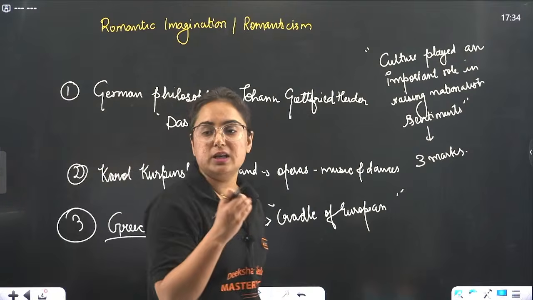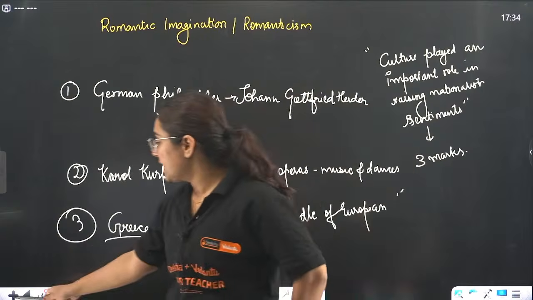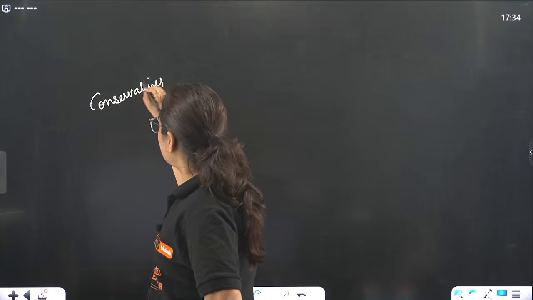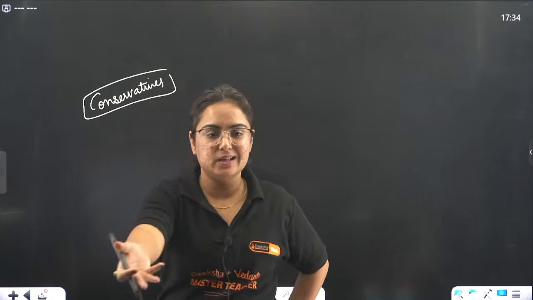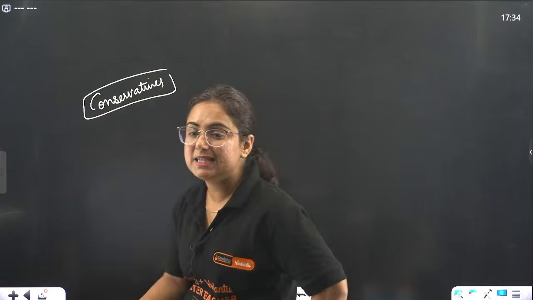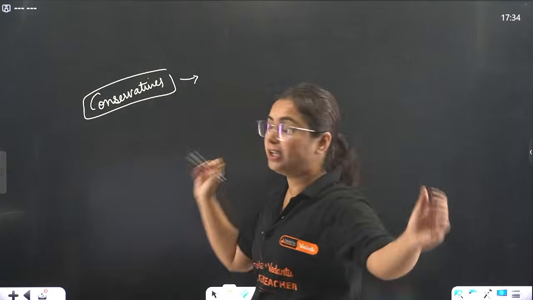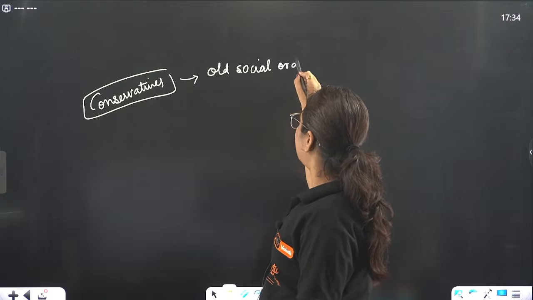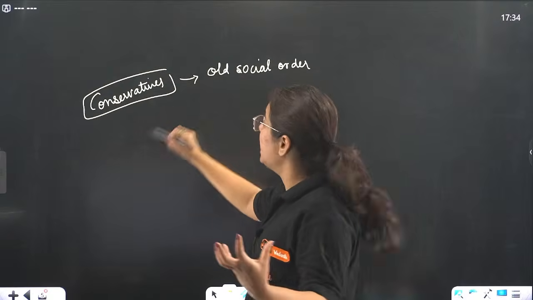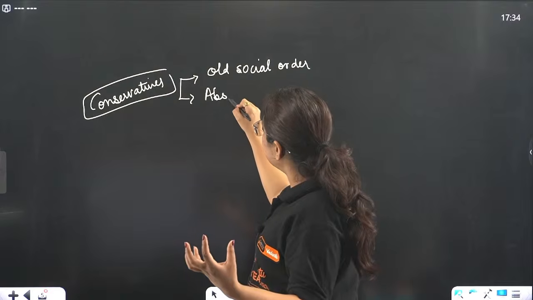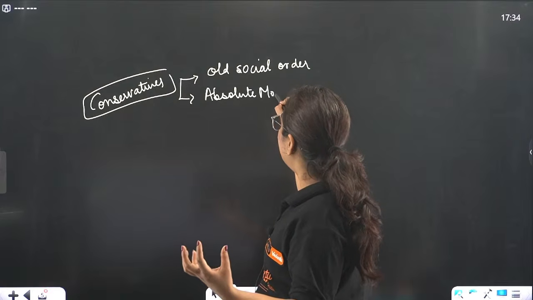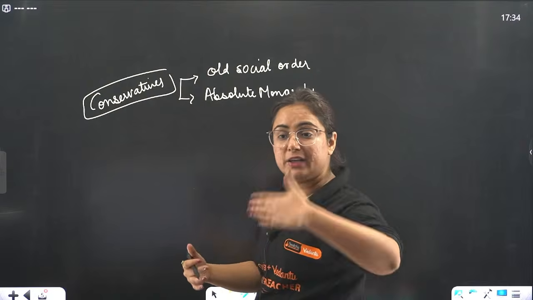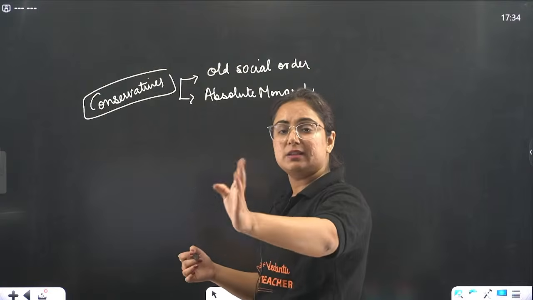Basically, conservatives are those who have an ideology, and that ideology is conservatism. These are the people who believe in the old social order. And what was that old social order? That there should be an absolute king. That means the power should lie in the hand of the monarch only. No power should be given to the people. And this monarch should be hereditary. The son can become the king.